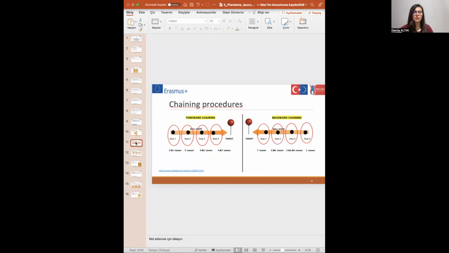At first, we will look at forward chaining and backward chaining. For these two chaining procedures, there's one common point. In every teaching session, you will focus on teaching just one step. Let's say that you want to teach a skill that includes 4 steps.